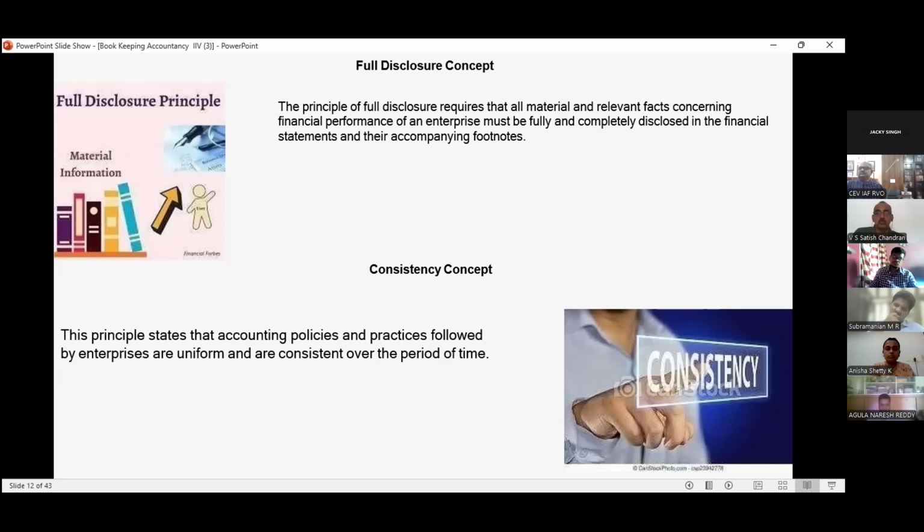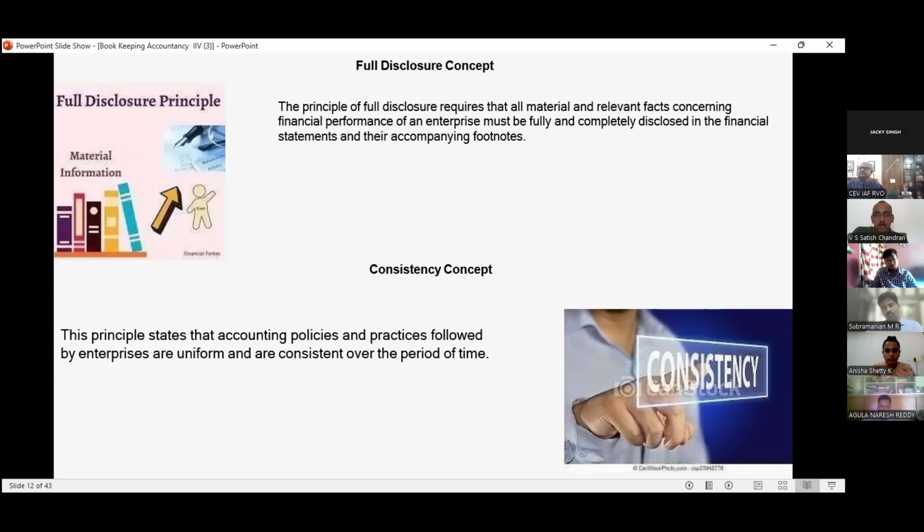Other than that, if any item is left out, we have to disclose it. Where do we disclose it? We have to put the disclosure as a footnote in the financial statement. That is why we generally prepare the notes to accounts. We have to prepare notes to accounts for writing the footnotes.